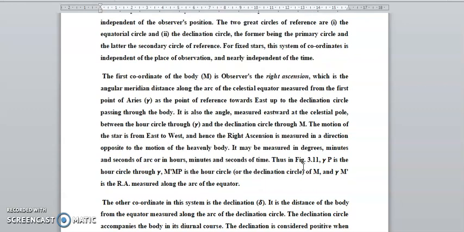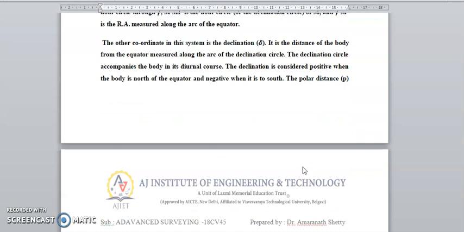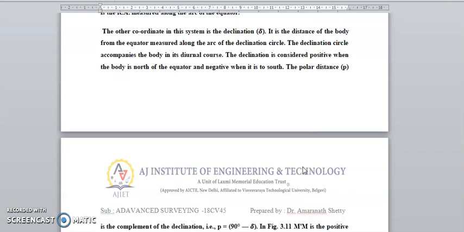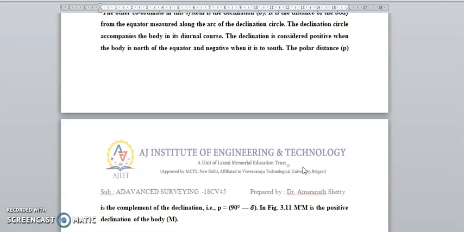Another coordinate in this system is the declination, beta. This is the distance of the body from the equator, measured along the arc of the declination circle. The declination circle accompanies the body in its diurnal motion. The declination is considered positive when the body is north of the equator and negative when it is south. The polar distance P is the complement of the declination.